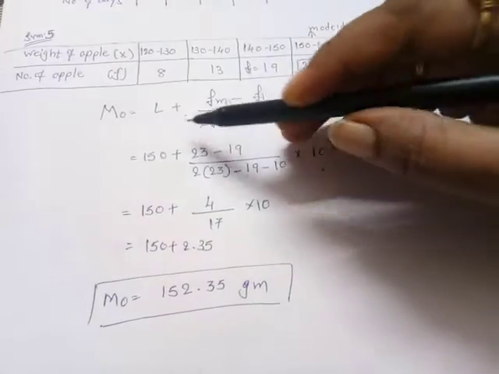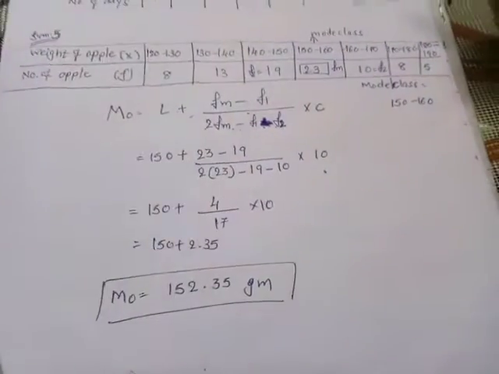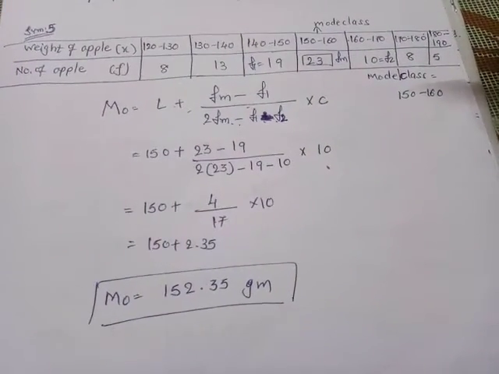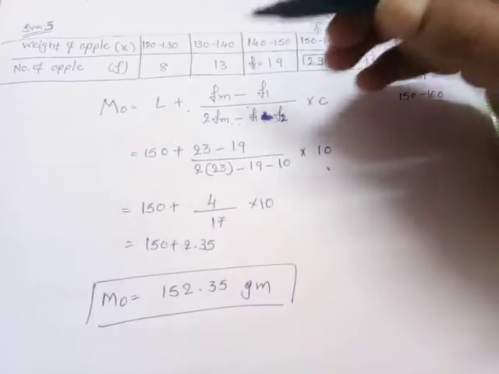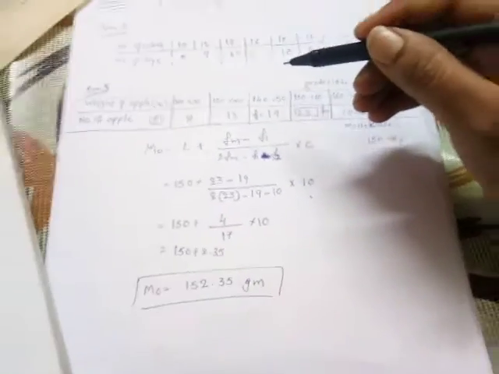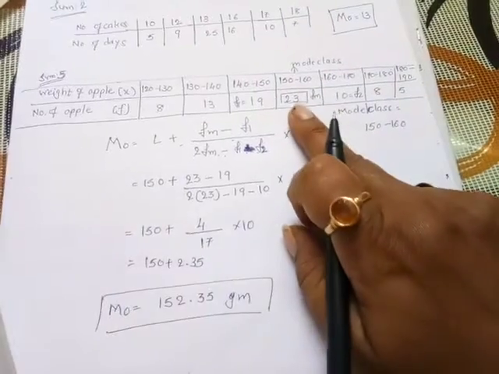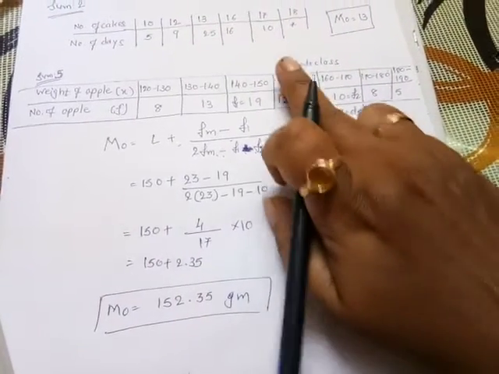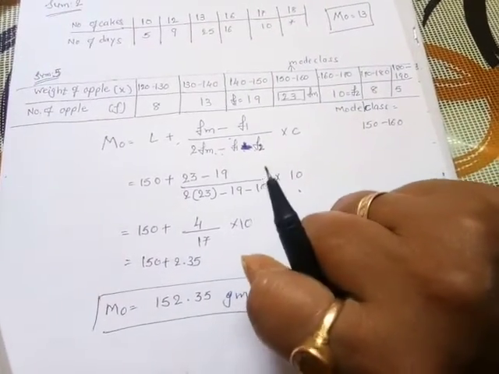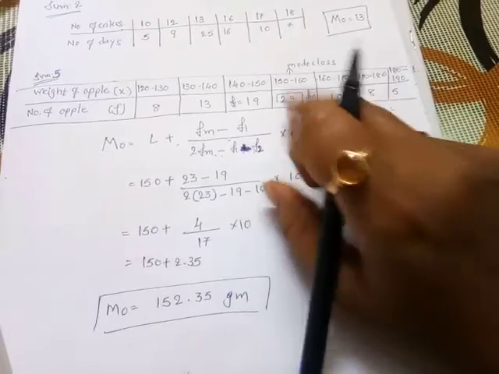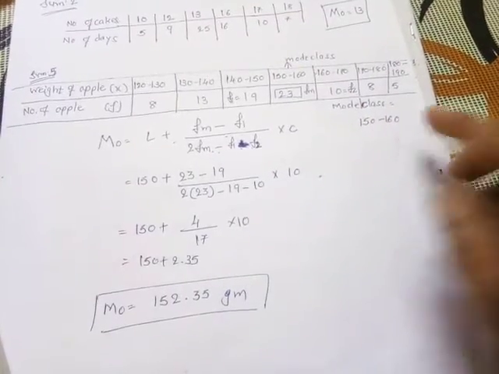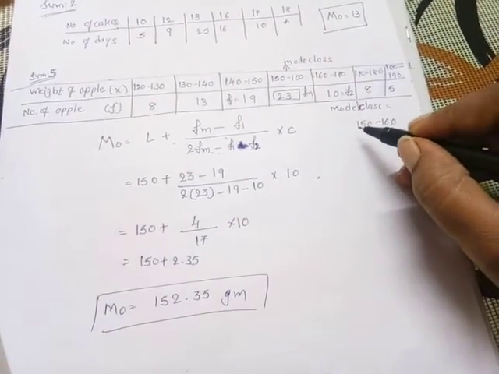Which lower limit do we take? For that, first of all you select the highest frequency. That is 23. 23 is the class, so that is our mode class. So 150 to 160. The lower limit of this class that we select, so 150 we write down.